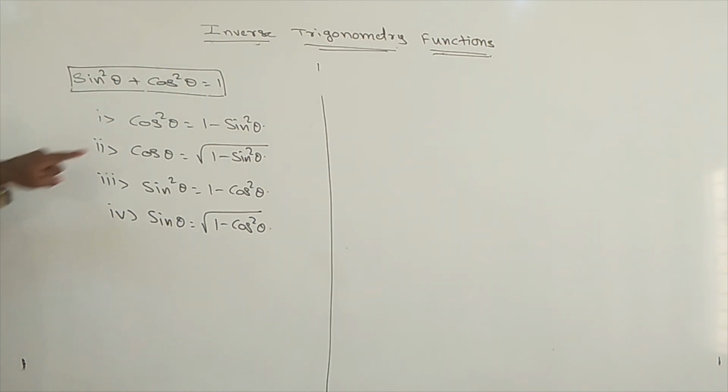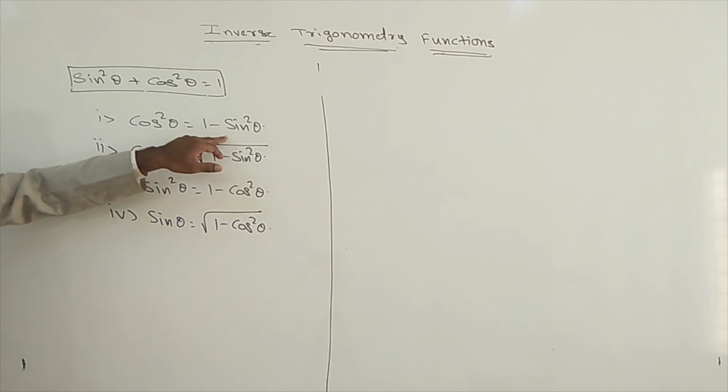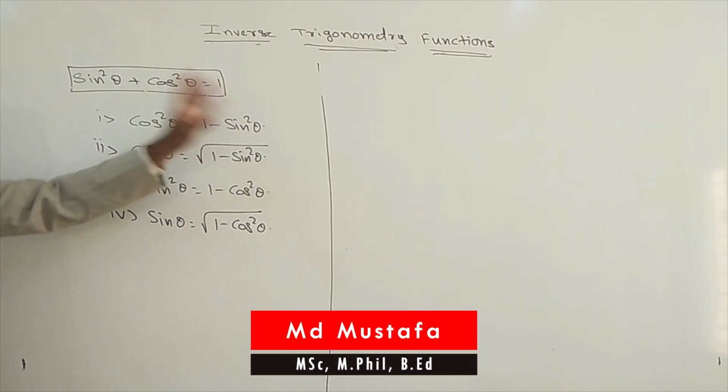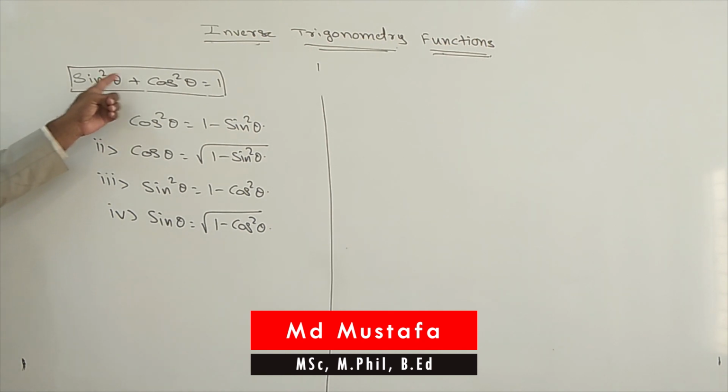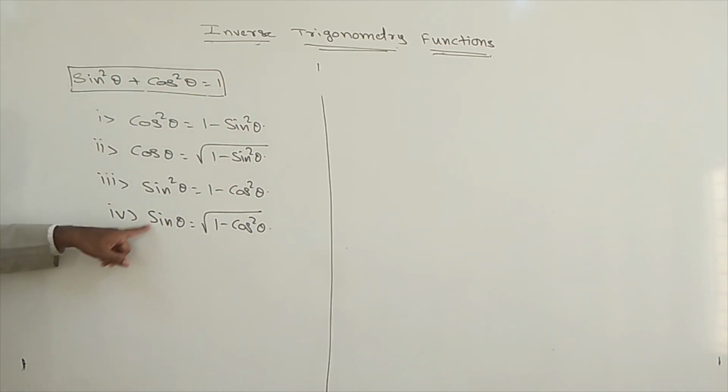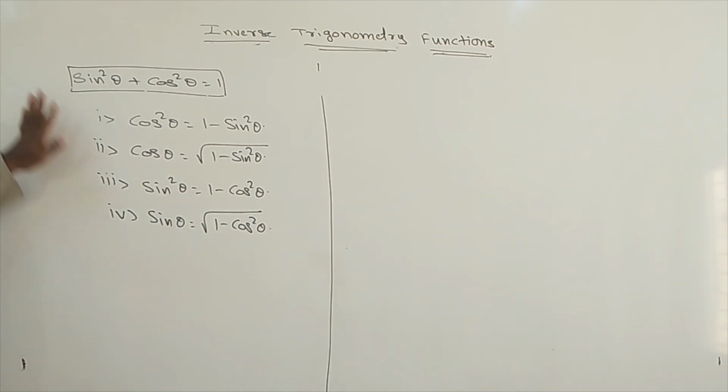Using the formula, cos square theta means 1 minus sin square theta; take the other side, it becomes minus sin square theta. Again, cos theta means you will get a root. Again, sin square theta means 1 minus cos square theta. Again, sin theta means root of 1 minus cos square theta. All are important. Each and every formula is important in inverse trigonometry, so you have to remember.